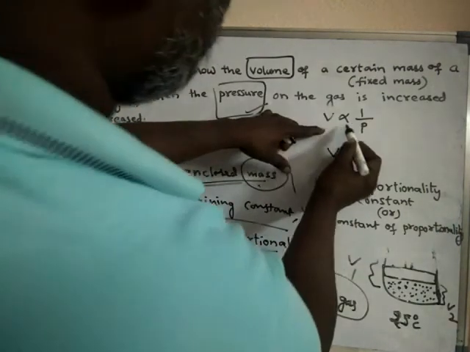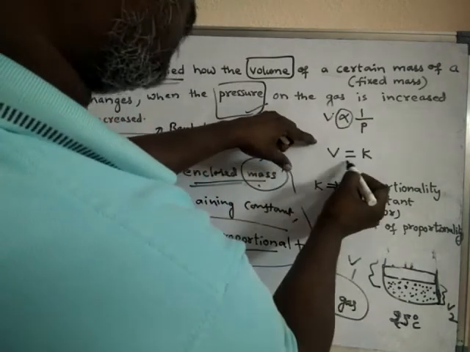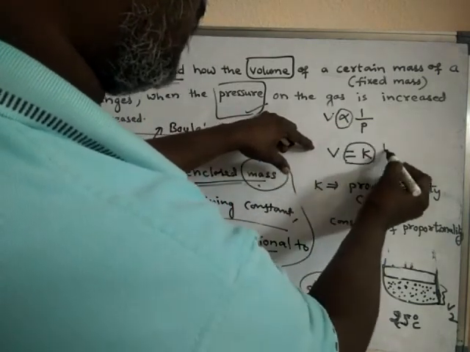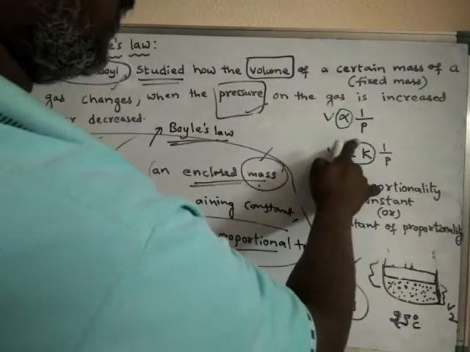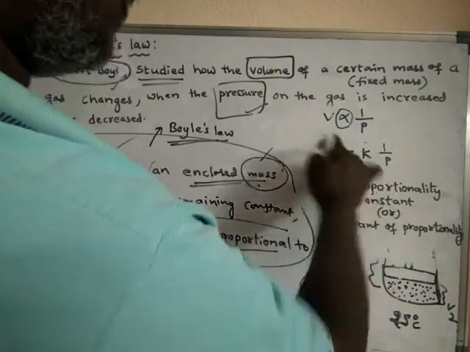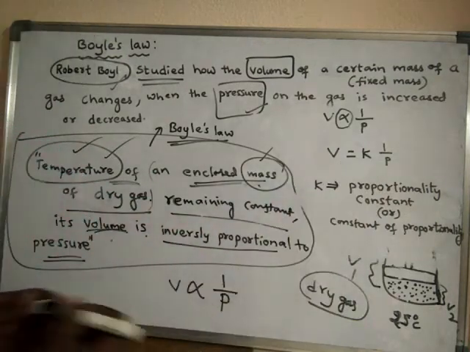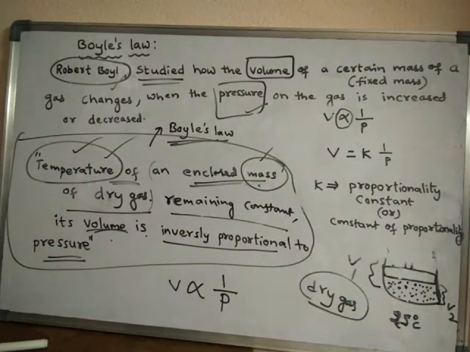So V is equal to K into 1 by P, where K is called the proportionality constant.